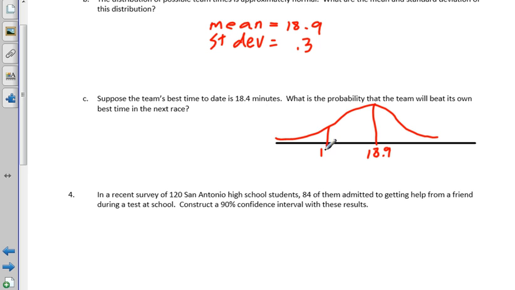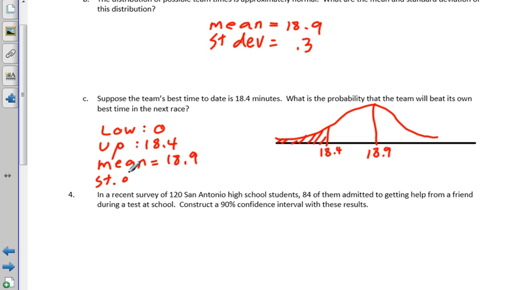And so we want to know what's the chance they beat 18.4. Remember, beat would be to be faster than it. So your lower this time would be 0 again. Your upper, 18.4. But then using the mean we got in the problem above, and the standard deviation. You can calculate a probability.